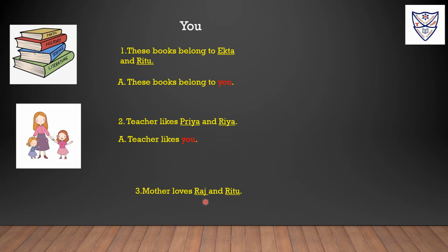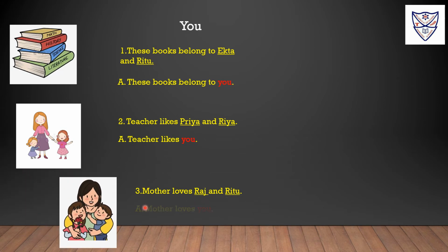Mother loves Raj and Ritu. Mother loves you. Raj and Ritu are in the object place. So instead of Raj and Ritu, we will use the object pronoun, that is you. Loves is a verb and Raj and Ritu are in the object place. Object always comes after a verb, and the words coming after it are in the object place.